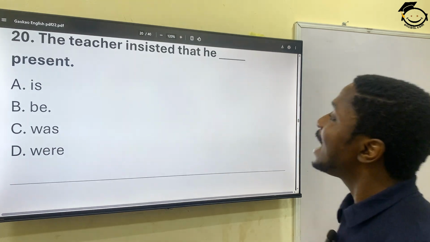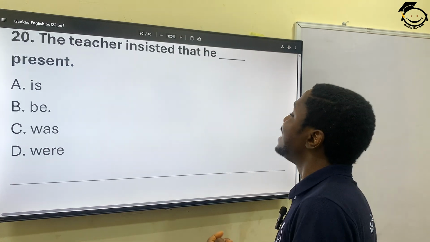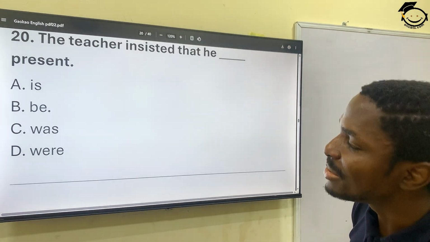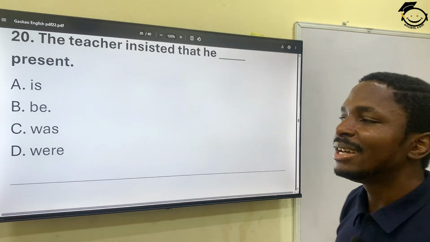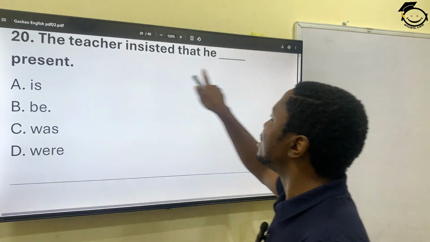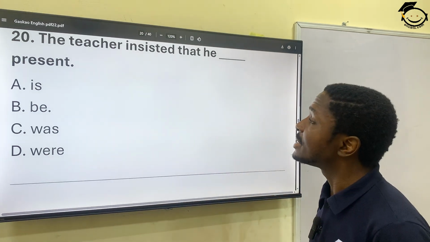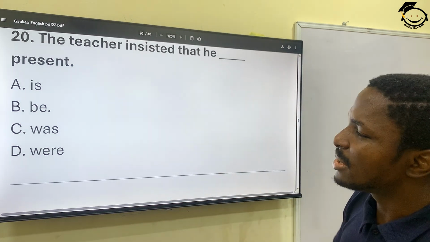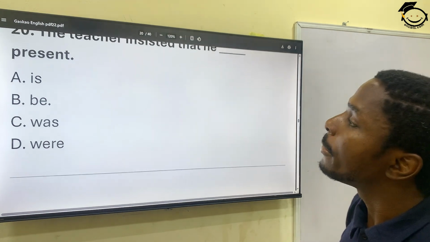20. The teacher insisted that he dash present. The teacher insisted that he is present? No, that he be present. He be is best suited for this sentence. The teacher insisted that he be present. I didn't make any explanation on this because it is quite straightforward and simple.